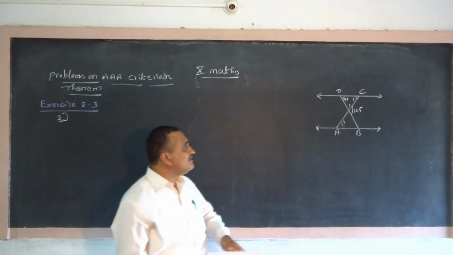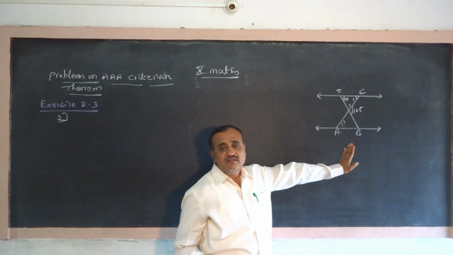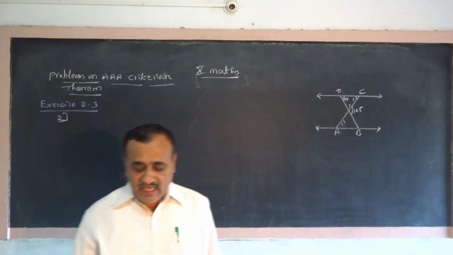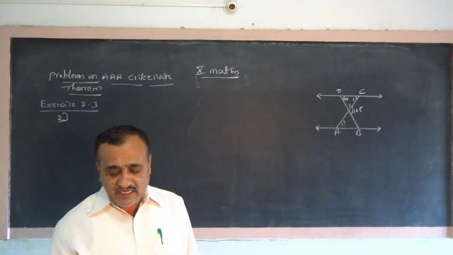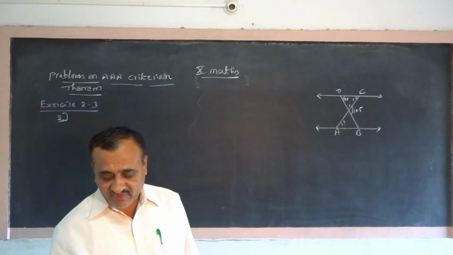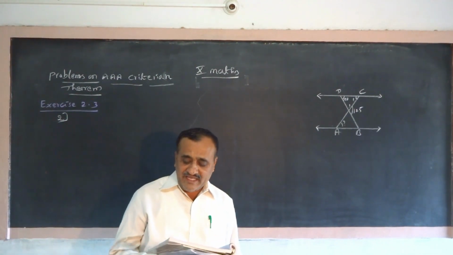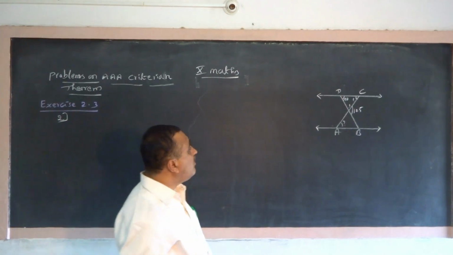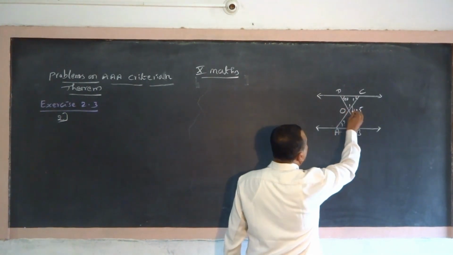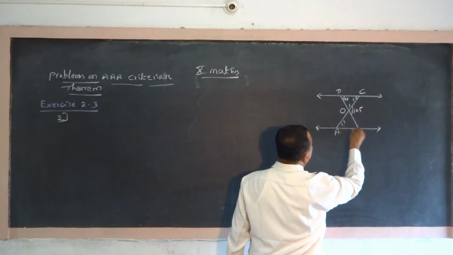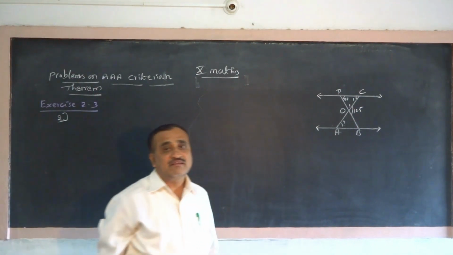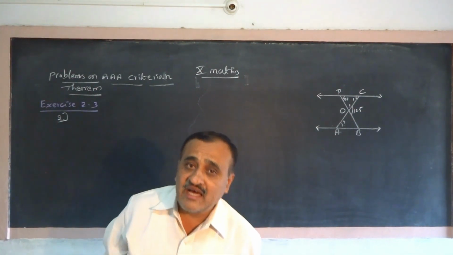In the figure, triangle ODC is similar to triangle OBA. These two triangles are similar, they are equiangular.